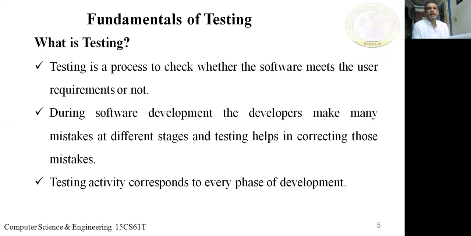When the testers identify the bugs or defects, those defects are sent back to the developer to rectify. After rectification, the software is sent back to the tester to test again, and if there are any bugs, it is sent back to the developer again. This is a continuous, rigorous process until there are zero bugs, zero mistakes.